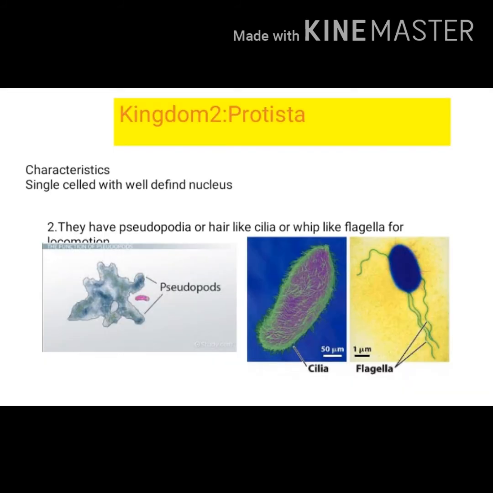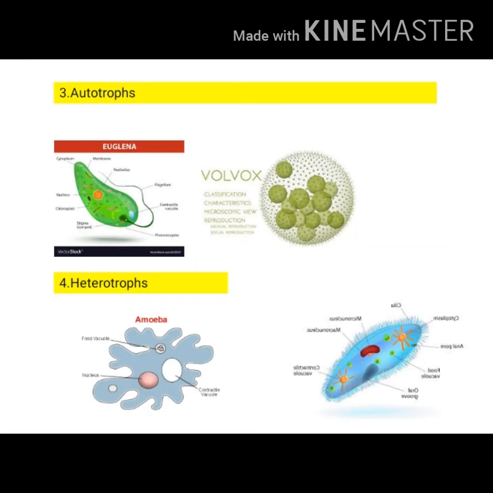Characteristics of Protista. Protista are single-celled organisms with a well-defined nucleus enclosed in a nuclear membrane. They have pseudopodia, or hair-like cilia, or whip-like flagella for locomotion. They may be autotrophic like Euglena and Volvox, which contain chloroplast, or heterotrophic like amoeba and paramecium.